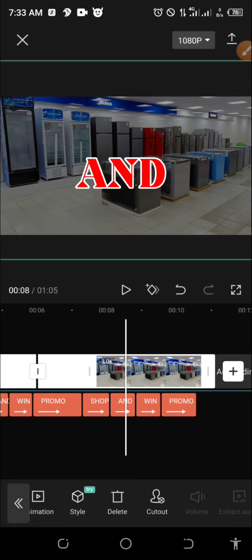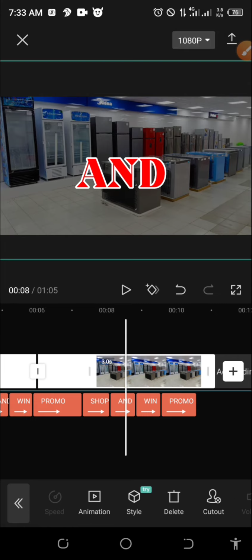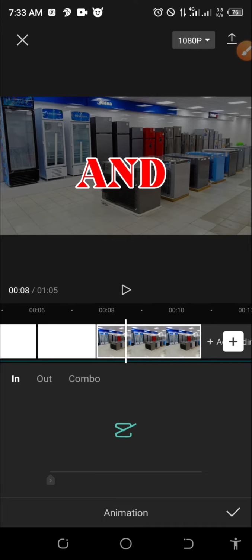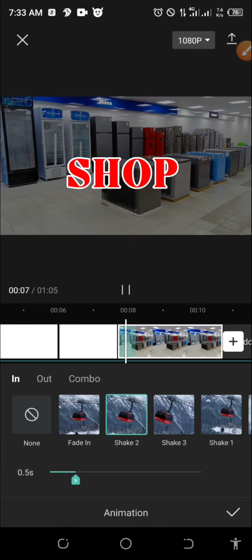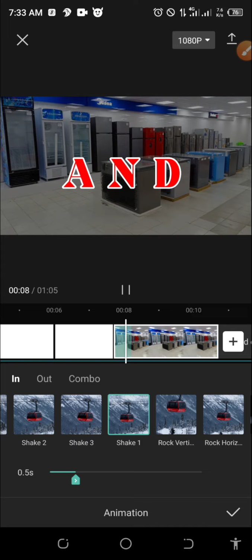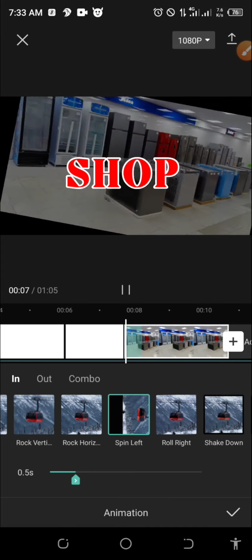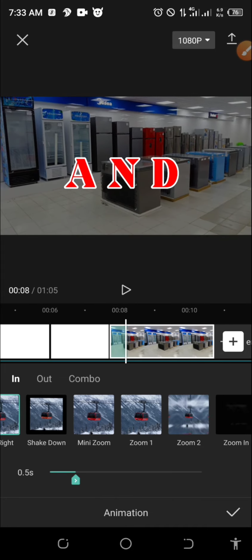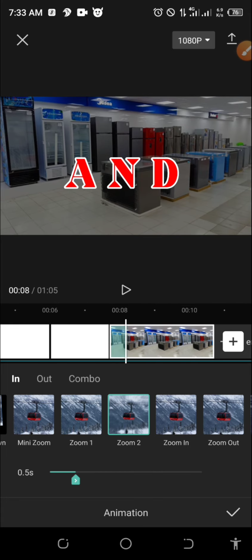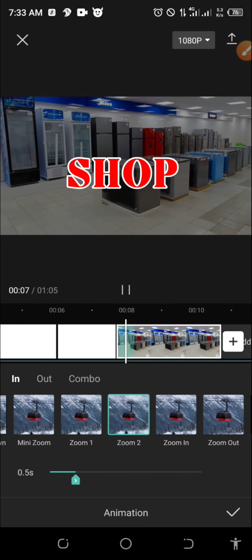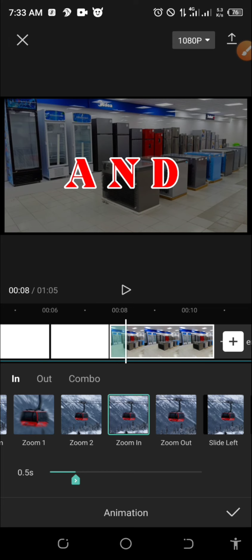So let's look for animation. We can use animation. Okay. Are you seeing how the image is displaying? But let me just go to zoom straight, because I know some of those effects are zoom effects.